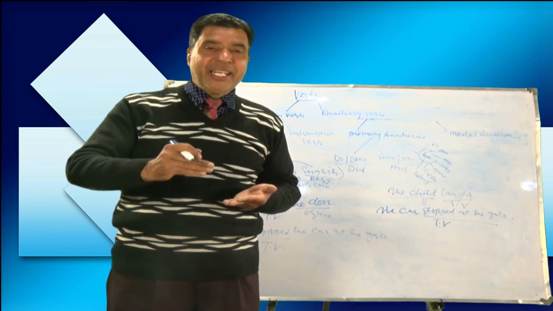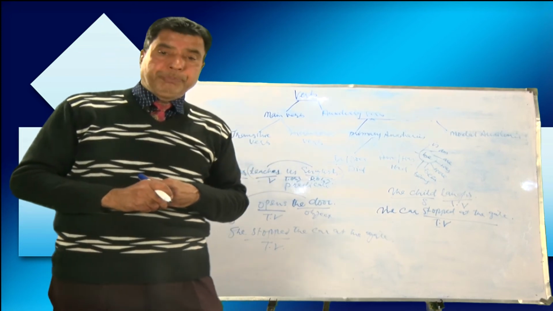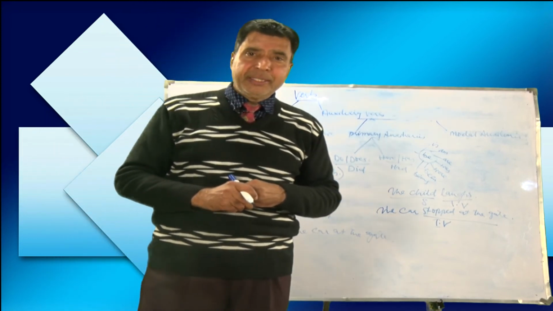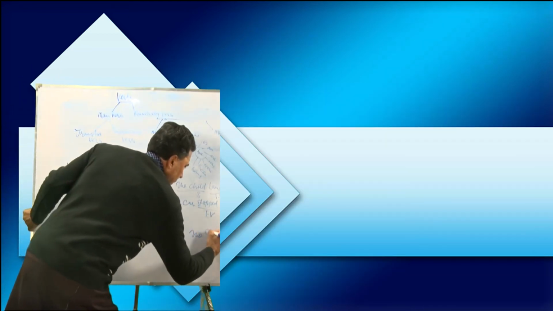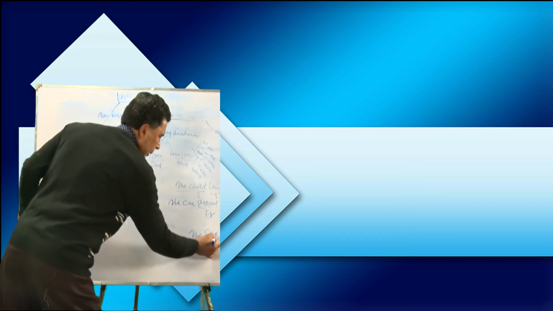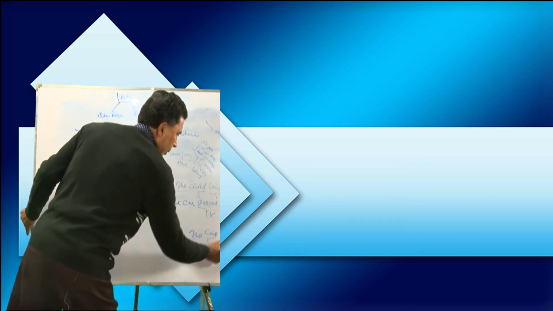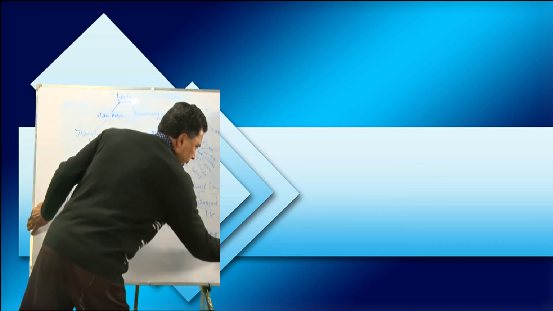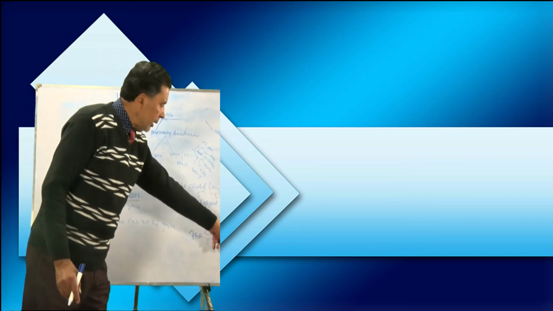Now, the child broke the cup. I'll write it here. The cup broke. See, the cup here is the subject, broke is the verb. But it does not need anything else to complete its meaning, because this gives us a complete meaning.